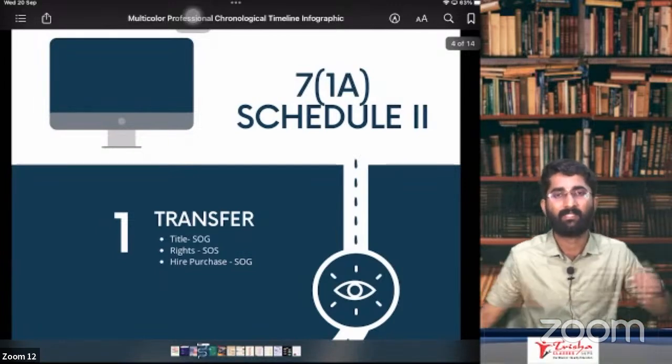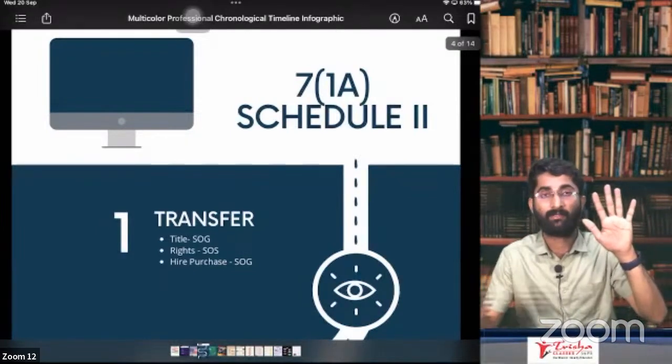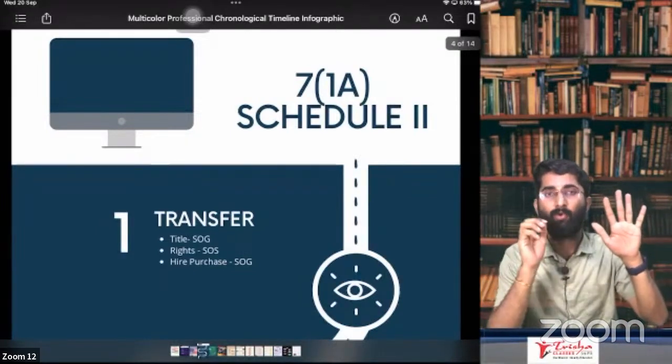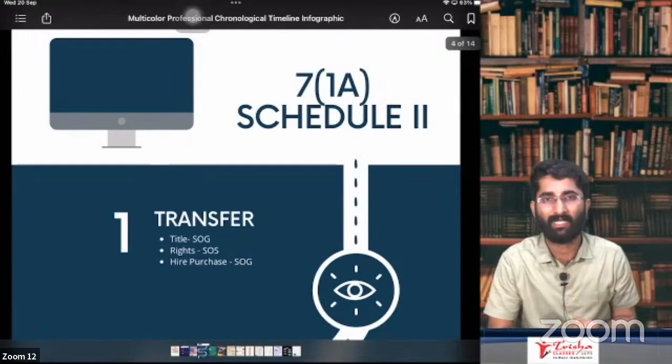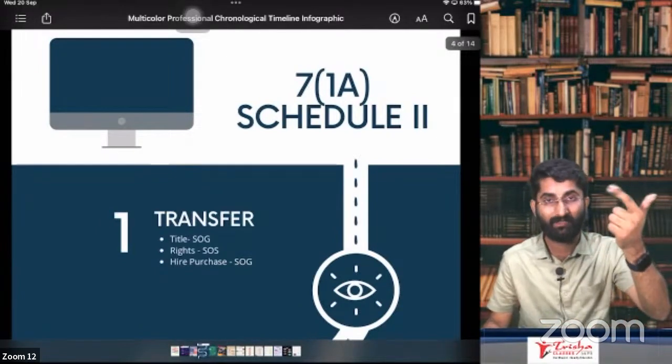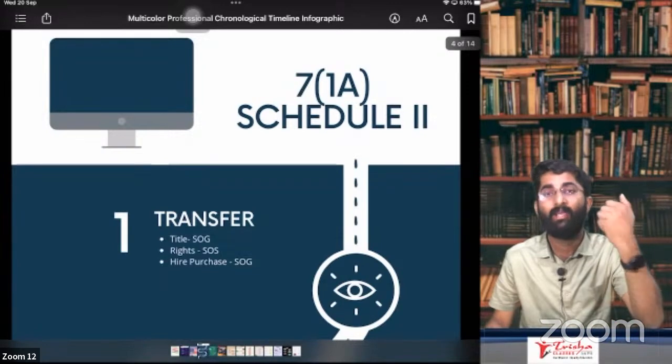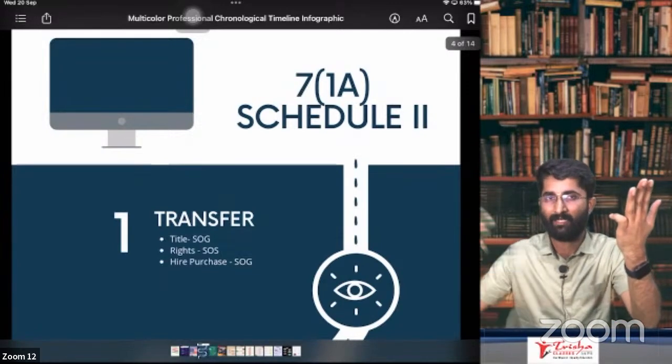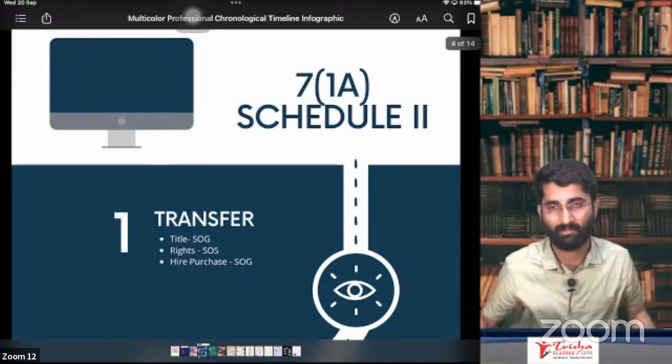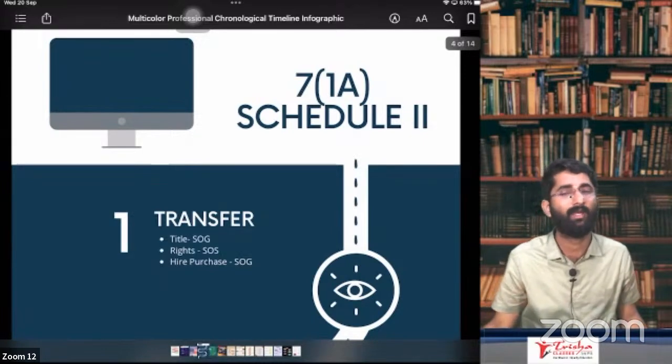Next one is about importation. There are 5 conditions that have to be satisfied. Schedule number 1, para number 4, importation. In case of importation of service, not for a consideration, from a related person or own establishment outside India for business purpose. You should have taken it only for business purpose.